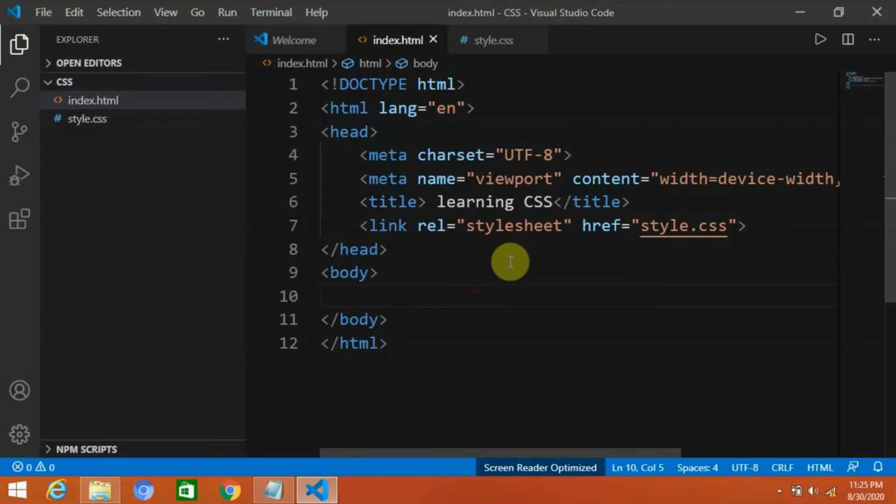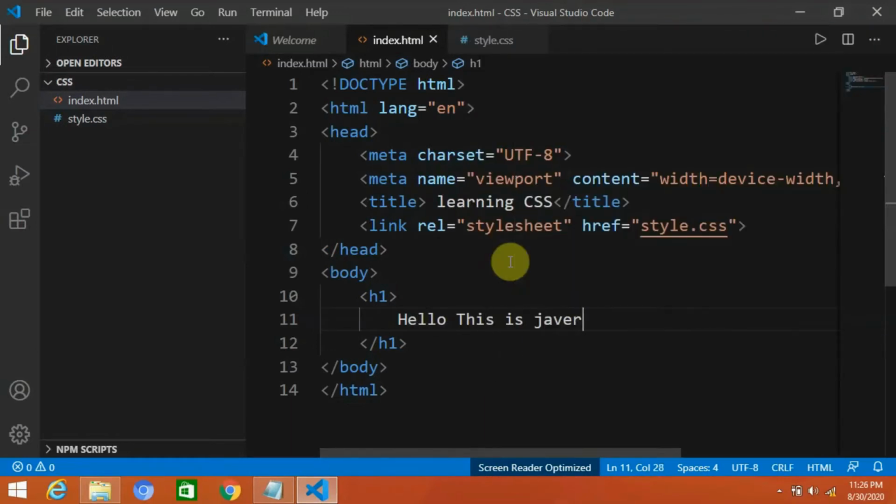What we will first learn is how we can change colors in our CSS. First of all I will write a heading. I will call it: hello, this is Javarevisited YouTube channel. Okay, so this is our heading. I will style this in our CSS, but before this I will also write a paragraph here.